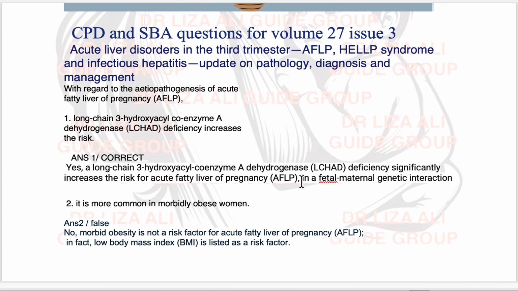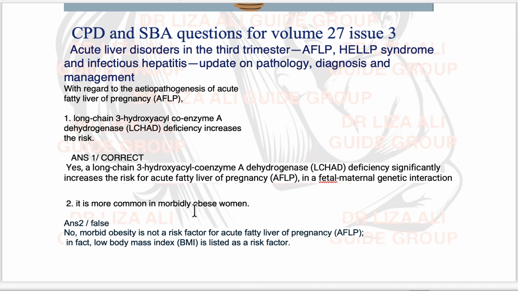And the second question, my friends, from this article: it is more common in morbidly obese women, true or false? The answer is false.